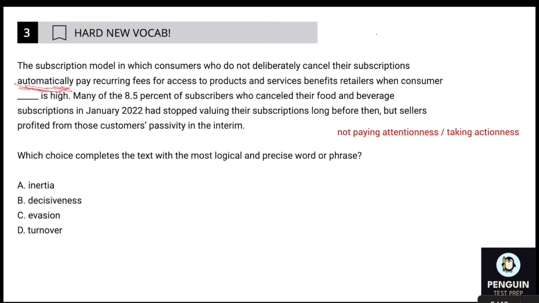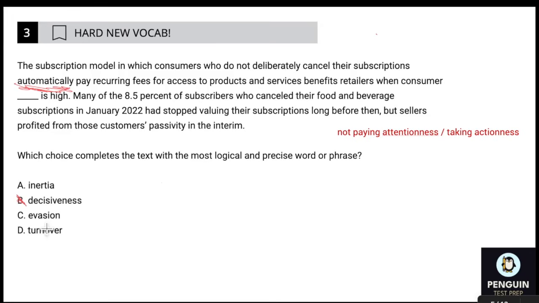Decisiveness would be the opposite of what we're looking for. And wink, wink, hint, hint, there are a lot of opposite distractor answers in words and context. There's usually at least one answer that means the opposite of what you're looking for. So B is out, just basically because deciding something would be the opposite of not taking action. Deciding something is taking action. Choice C, evasion. That means evading or avoiding or getting away from.